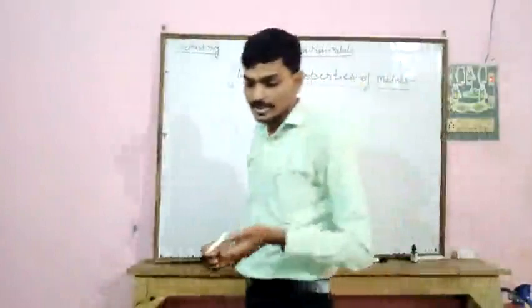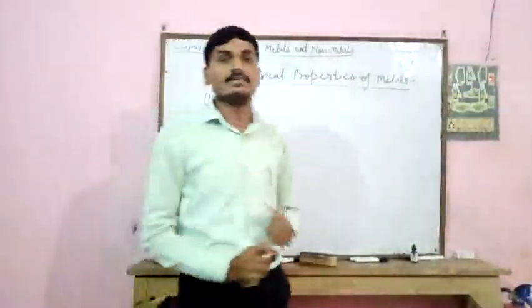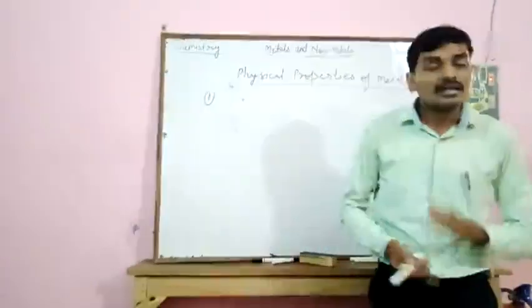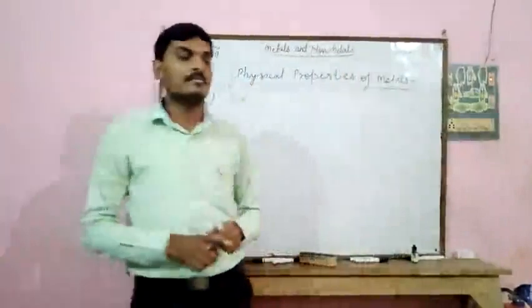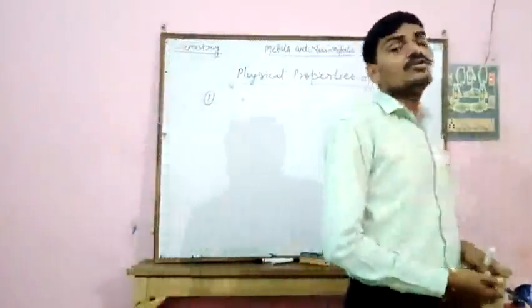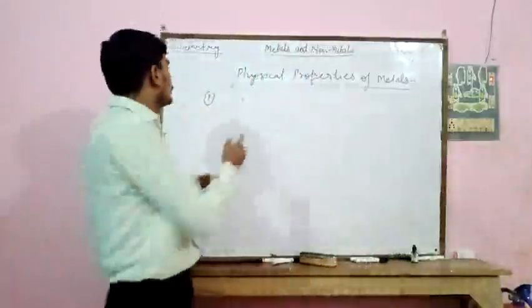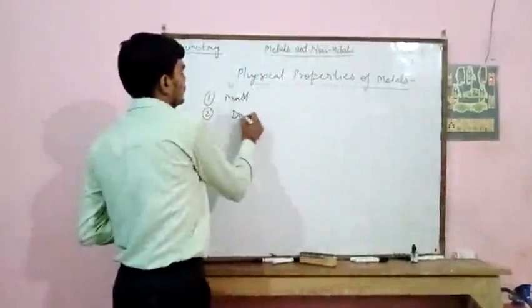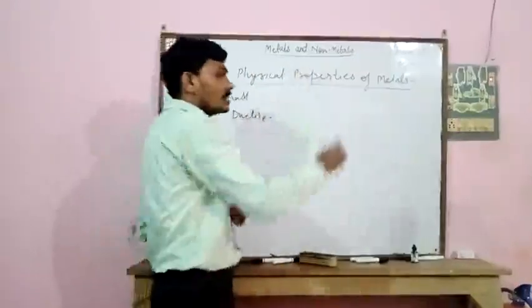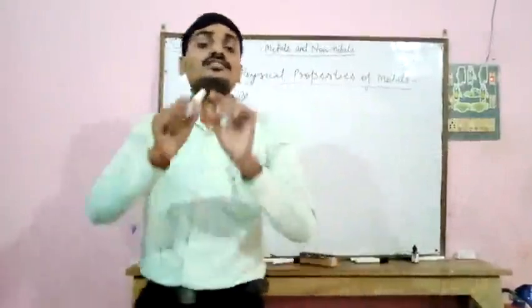First one is metals are malleable, that is metals can be converted into thin sheet form after beating. Now second one is metals are ductile, that is after stretching, metals can be converted into thin wire.